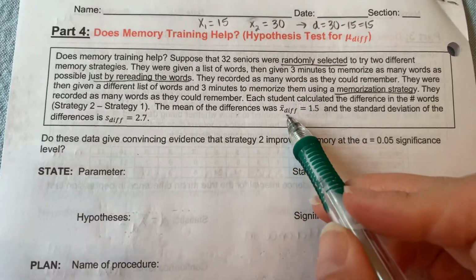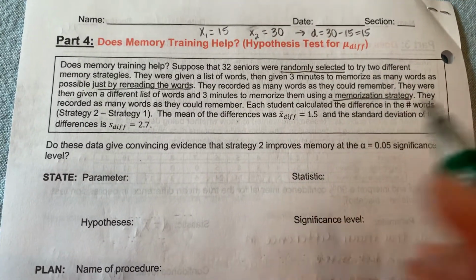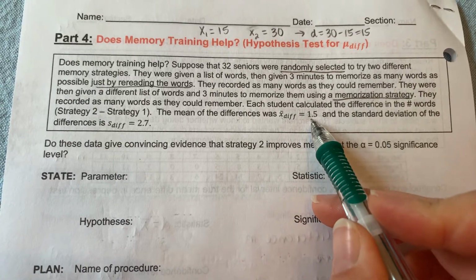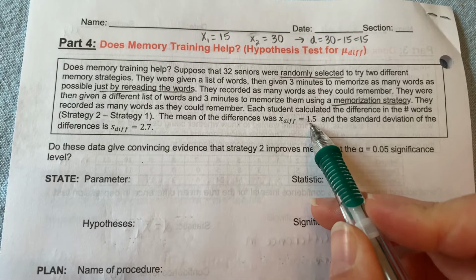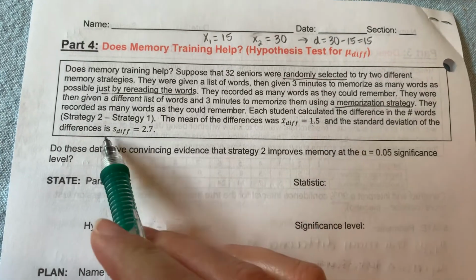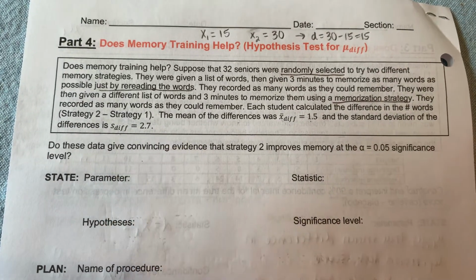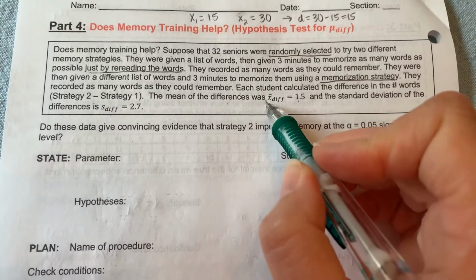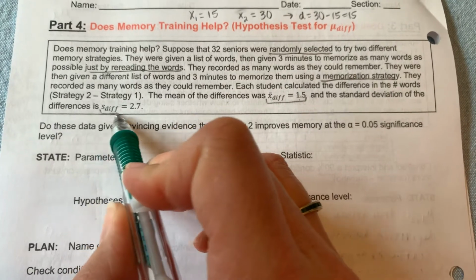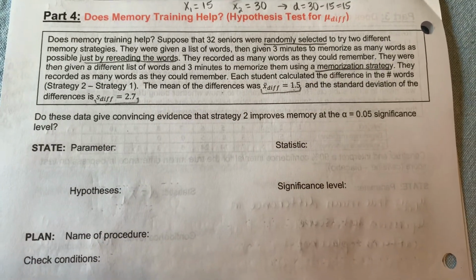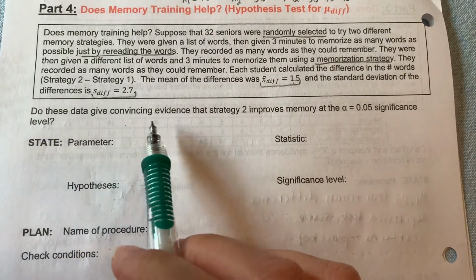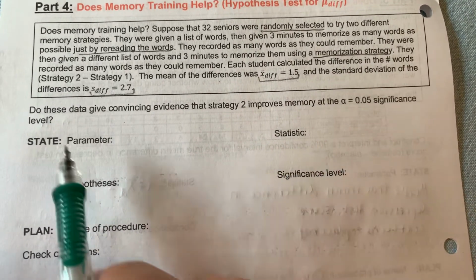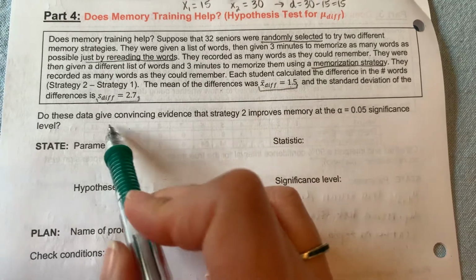Once they did that, they found the mean difference, the sample mean difference, X bar sub diff, was equal to 1.5. So it wasn't a huge difference in average words remembered, but then the standard deviation of differences, S sub diff, was 2.7 words. Okay. So that's going to be important for us. We're going to need that statistic. All right. It says, do these data give convincing evidence that strategy 2 improves memory at the alpha equal to 0.05 significance level?